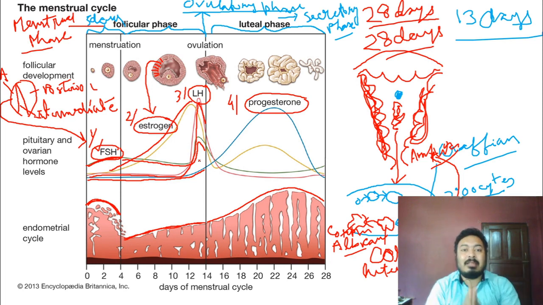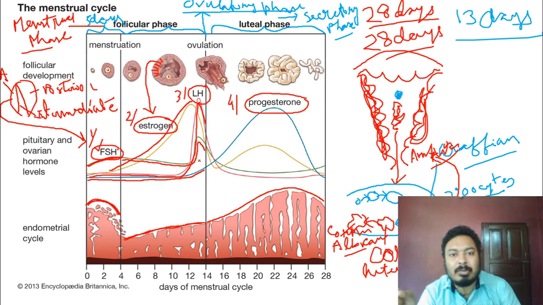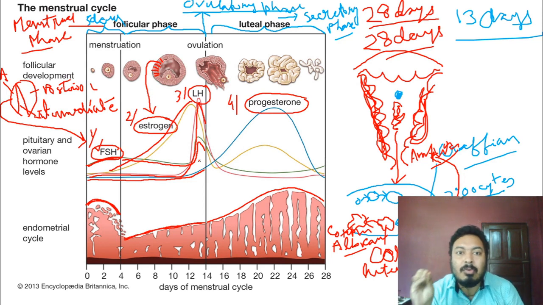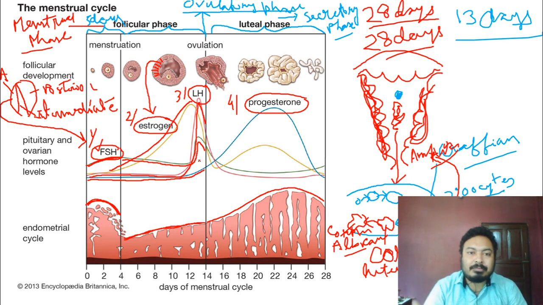But just remember, it cannot release the secondary oocyte to the outside if the LH hormone is not there, because the LH hormone is the most important hormone for ovulation. Tomorrow a question may come: name the hormone which is important for ovulation. What will you write? LH hormone, luteinizing hormone. It is also released from the anterior pituitary gland.